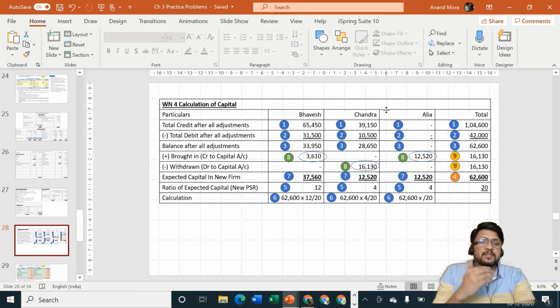Now the problem level is changing a little bit. This is not a journal problem, this is purely a ledger problem, but some calculations are required to be done. Okay, so be with me.